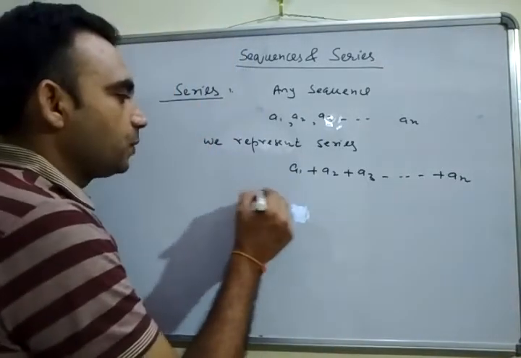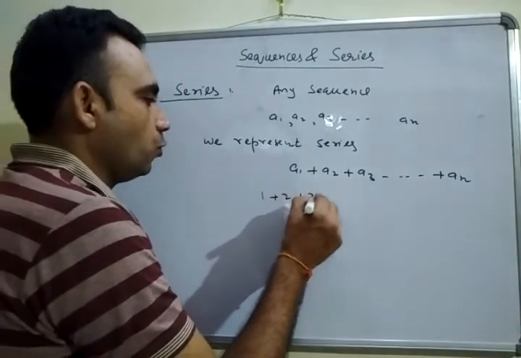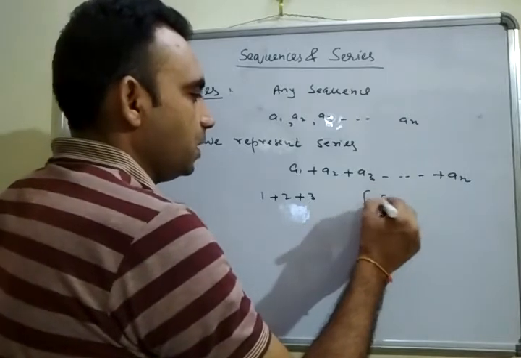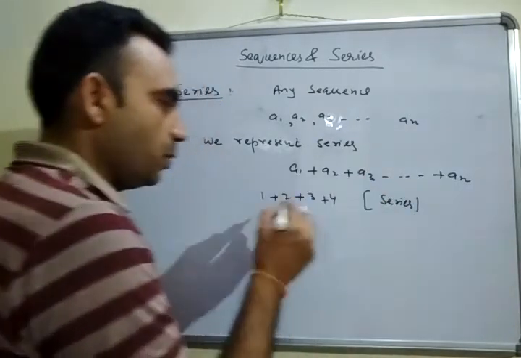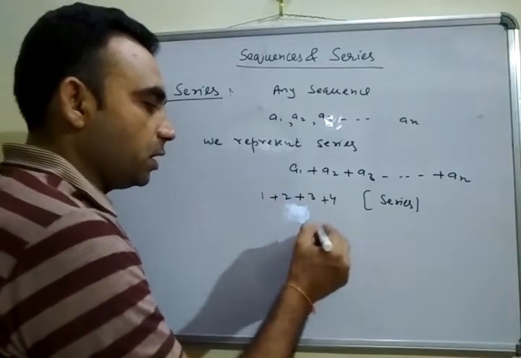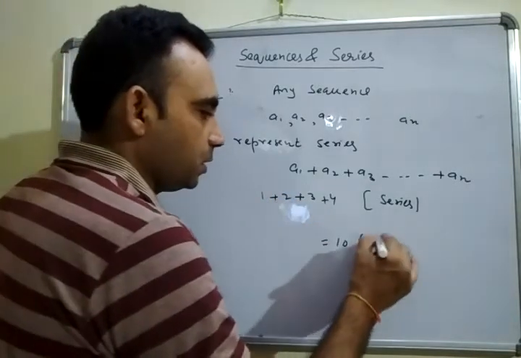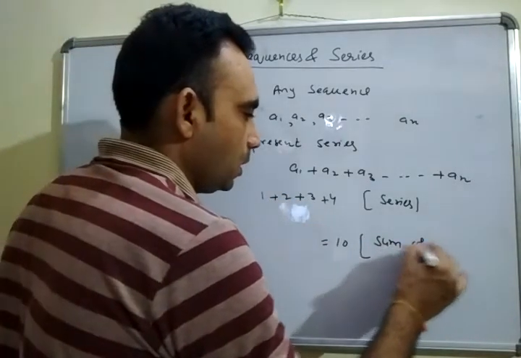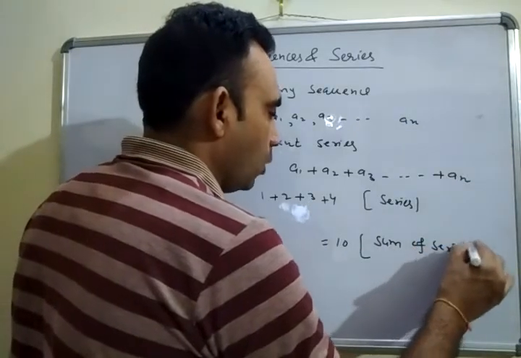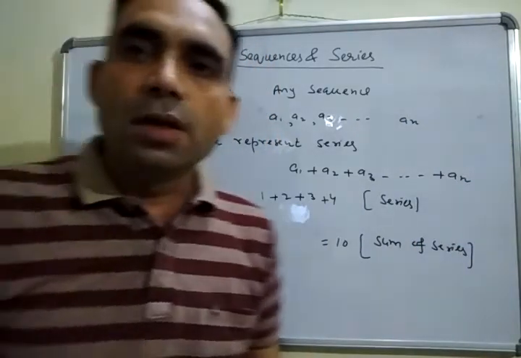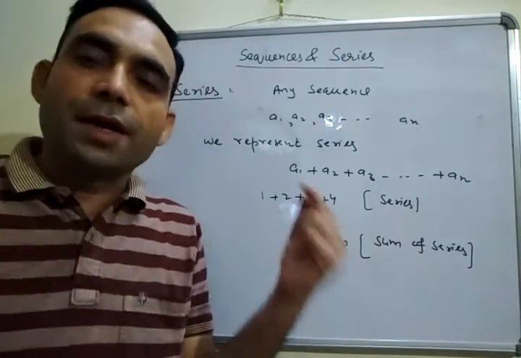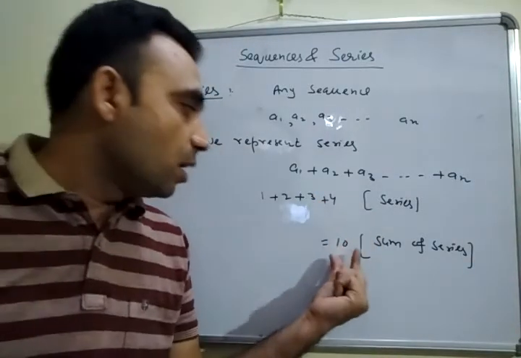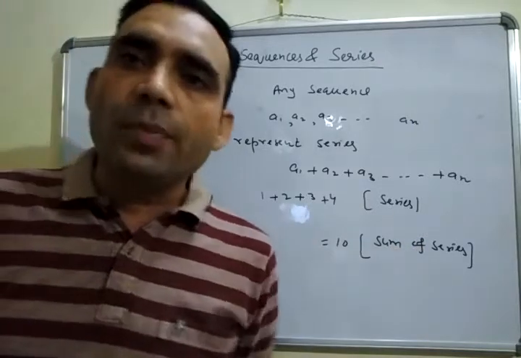If we write 1 plus 2 plus 3 plus 4, yes, this is a series. But if we write 1, 3, 6, 10, then this is the sum of the series. So a series itself does not indicate the number sum; it indicates the sum only. And what is the number sum? The number sum is the sum of the series.